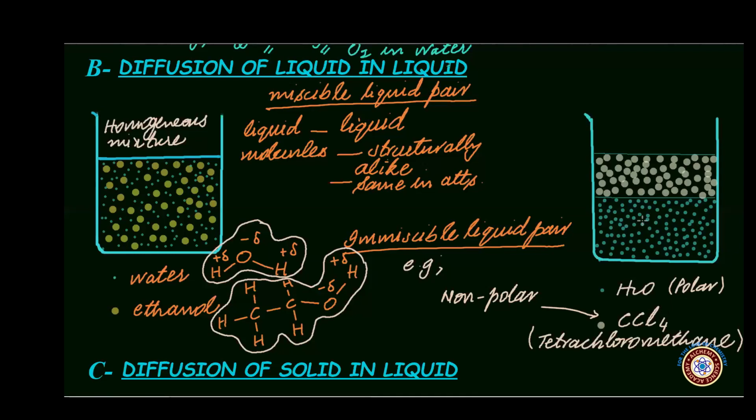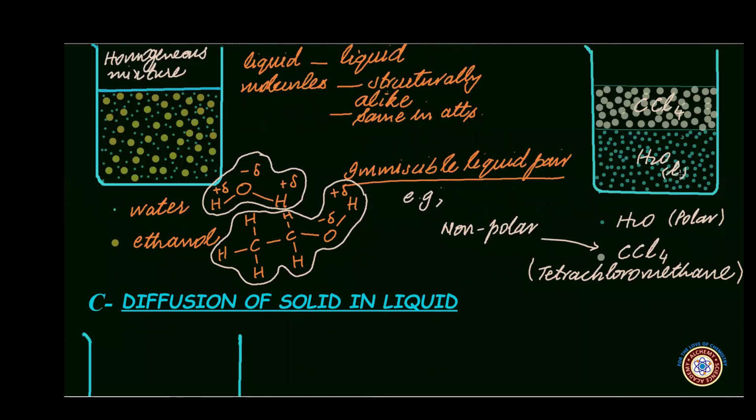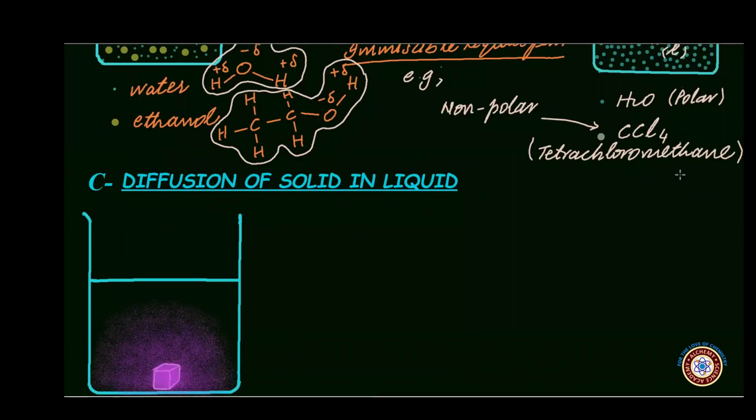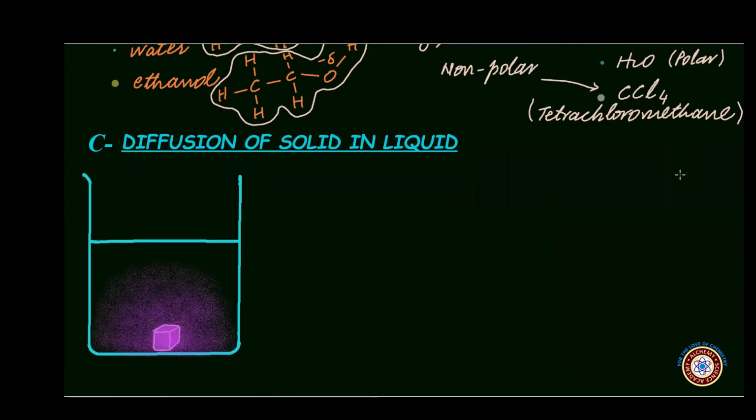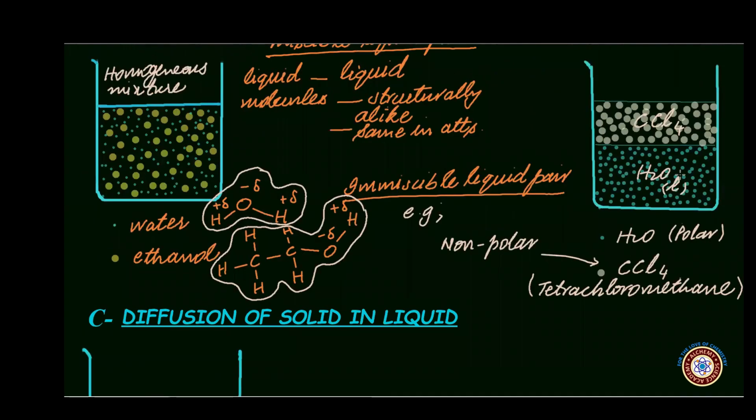So when we take water in a beaker followed by the addition of carbon tetrachloride, we see that two distinct layers are formed and each layer is a pure liquid. This means carbon tetrachloride molecules are unable to diffuse in the empty spaces between the water molecules. The reason is that both these liquids are unlike both structurally and regarding the intermolecular attractions. Therefore, they cannot diffuse into one another.